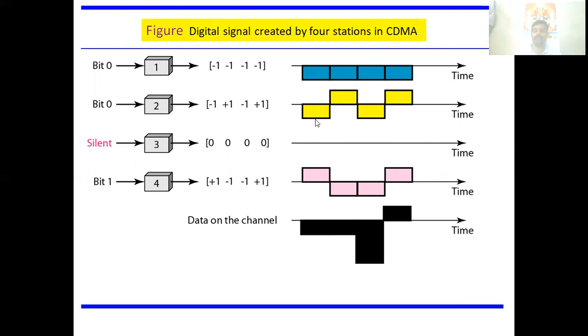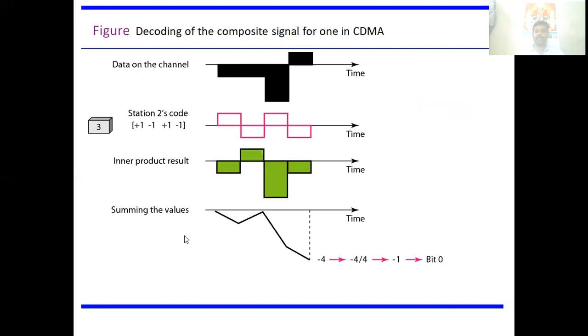This is minus, minus, -2. -2 plus 1, so you'll be getting -1. So below. Next one, -1 plus 1, if these two get cancelled, again -1. Here, -1, -1, -1, so -3. Here, this minus and plus get cancelled. You are having +1 here. So this is the data. So this is the data on the channel.